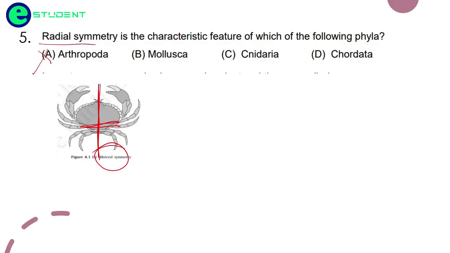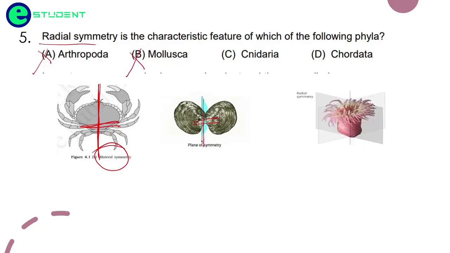They are asking for a radial symmetry. Coming to Mollusca, you see this species also, when we divide it in half, it is divided into two equal halves. So this is also not the correct answer. Cnidaria. You see this is the correct answer, because radial symmetry is something where the organism is formed along the central axis. Okay, this is the central axis, from inside it is going, and this is formed along that central axis. So this is the correct answer.